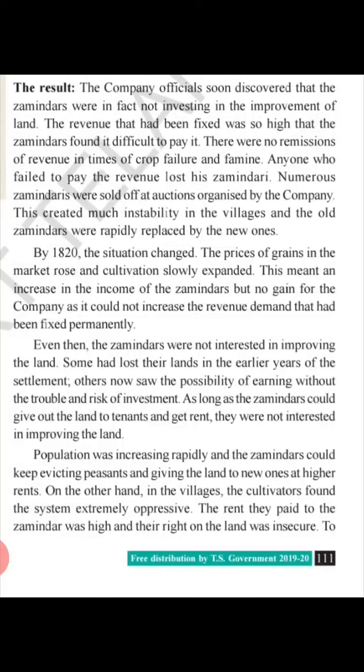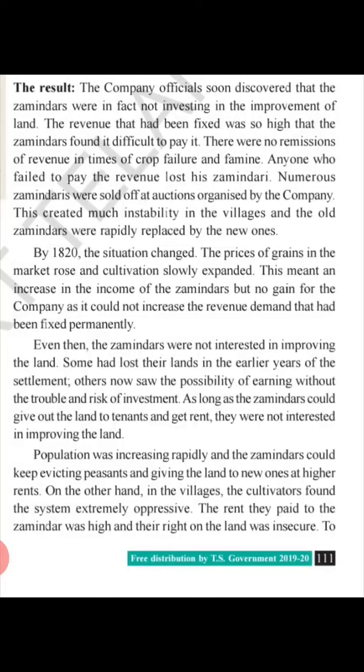So here, children, as I told you, the zamindars were responsible for improving the land, and the amount that was fixed had to be paid by the zamindar. The British government was nowhere responsible. They were not interested in going to the peasants. The zamindars were responsible for collecting the tax and paying it to the British government. But the zamindars did not bring any improvement. You have also seen that they started collecting rent instead of the revenue that was fixed.